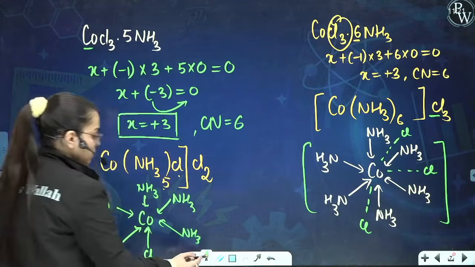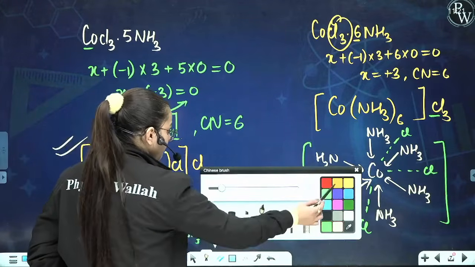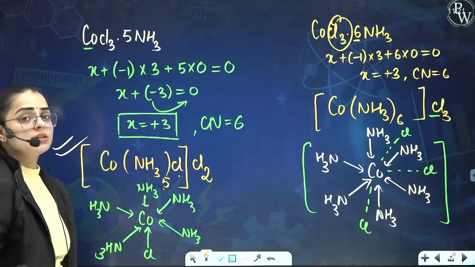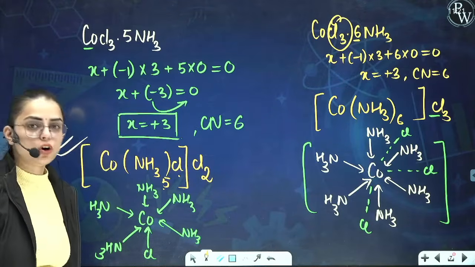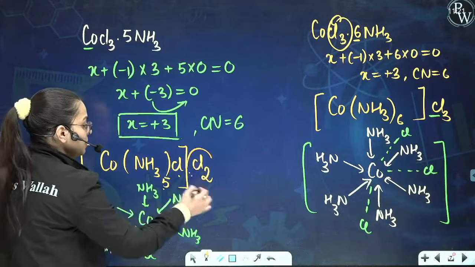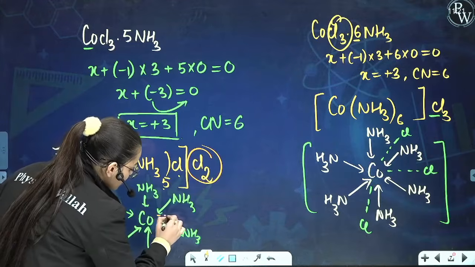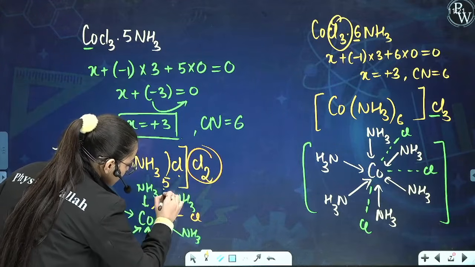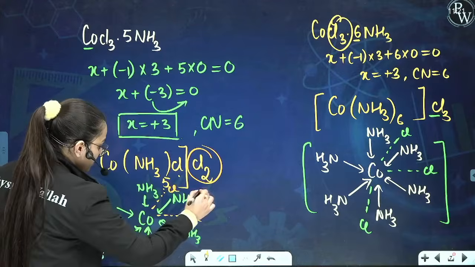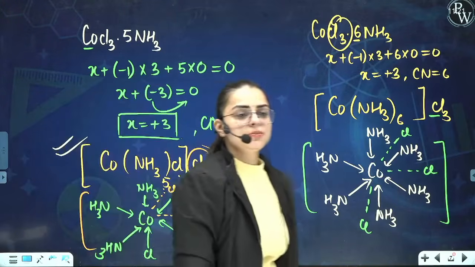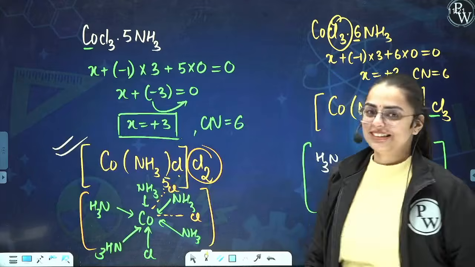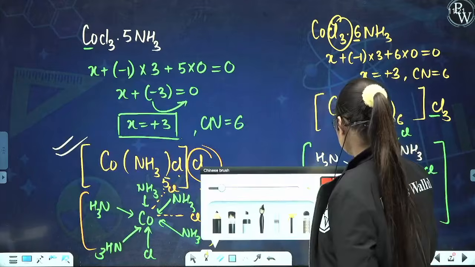Right? Now these were which one? These were the secondary valency or the coordination number or the non-ionizable one. Now we will represent this Cl2. So you will write like this. This is Cl and this is Cl. Is this geometry correct? No, ma'am. Why, ma'am? My question is why, ma'am? This is still incorrect. Why?